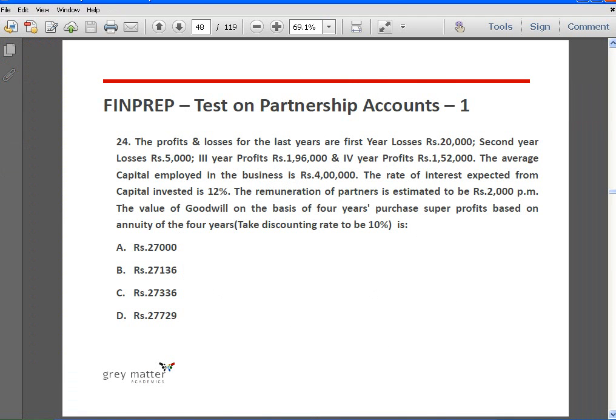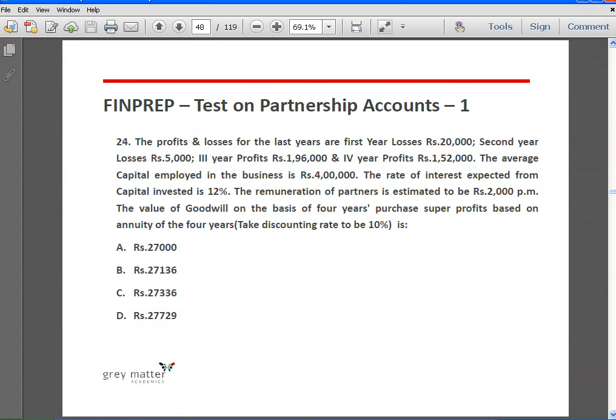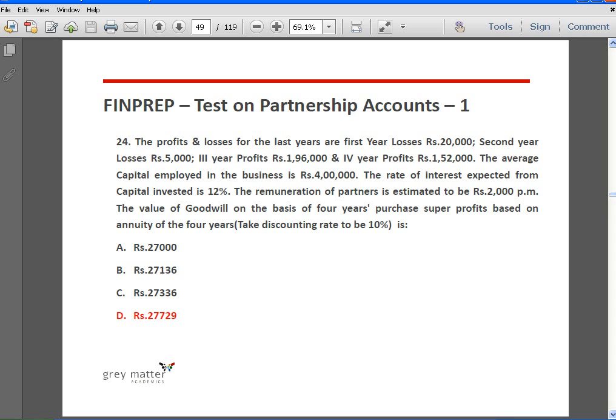Okay, right, so there could be a rounding off error. Maybe they have not taken decimals up to 4 places. So the closest answer is 27,729, and so option is D.